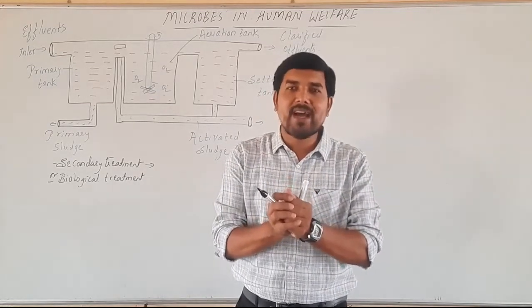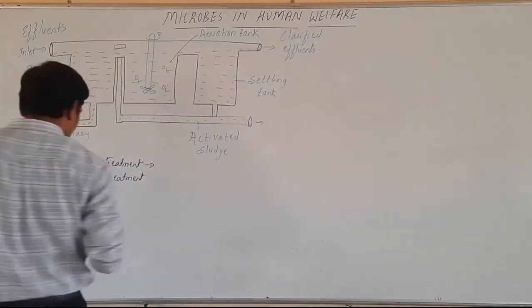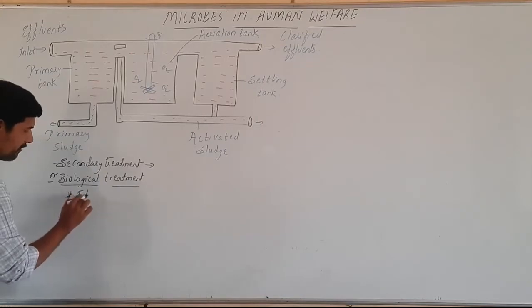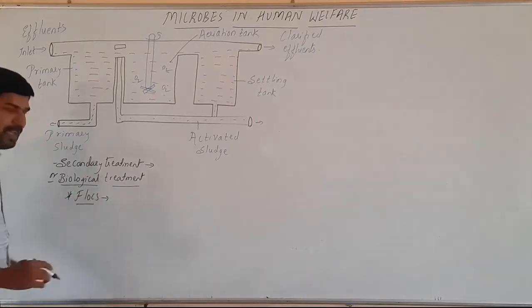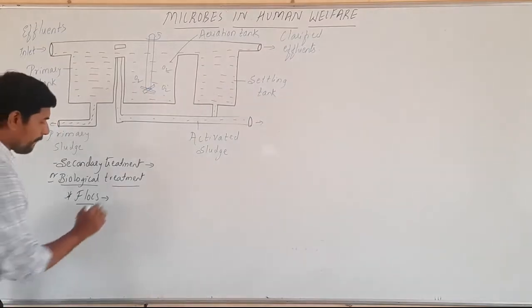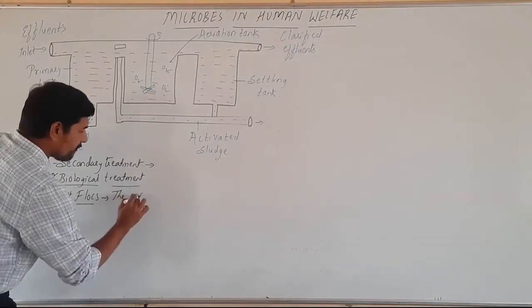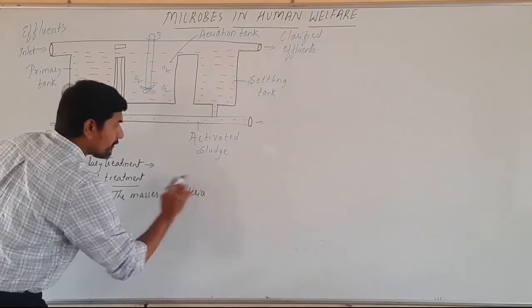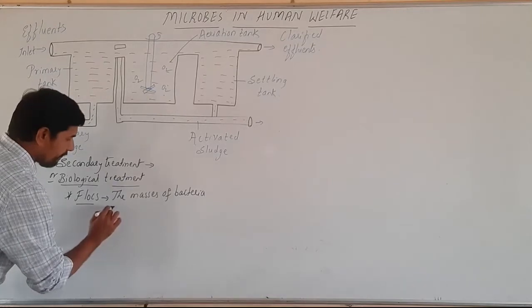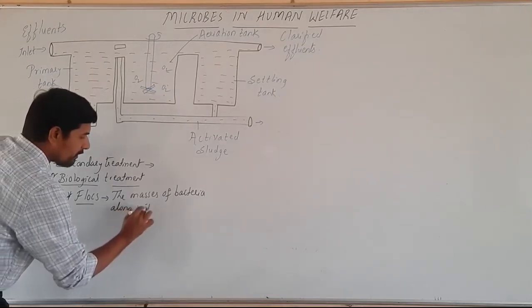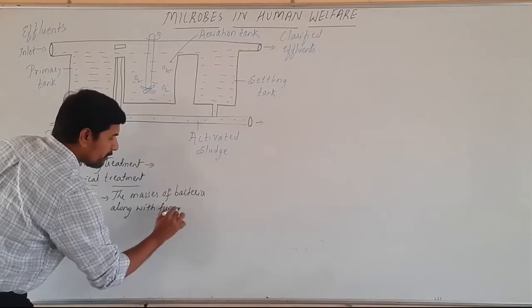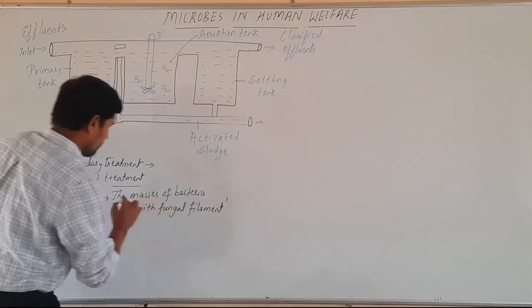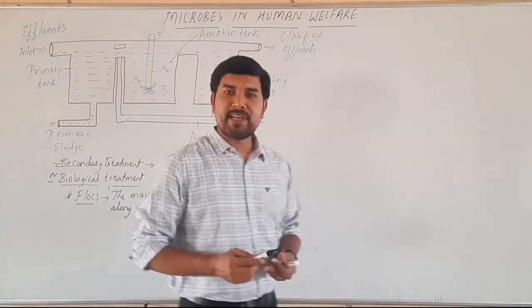This is now called a floc. What are flocs? The masses of bacteria along with the fungal filament is termed a floc.